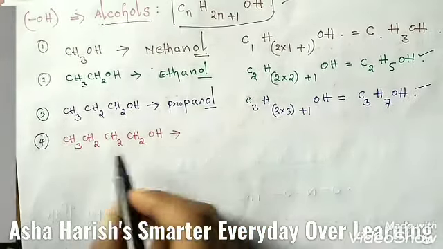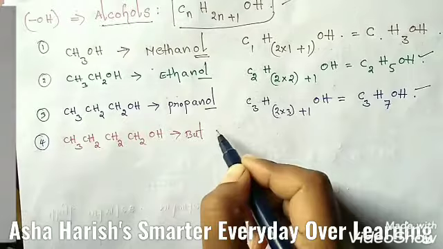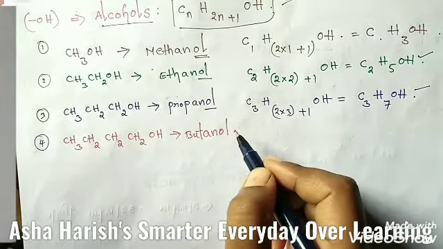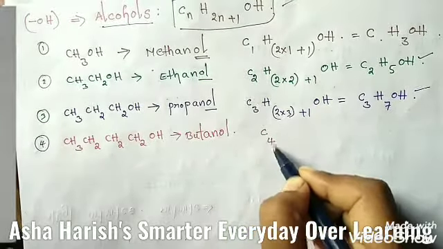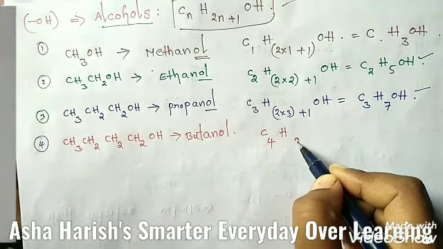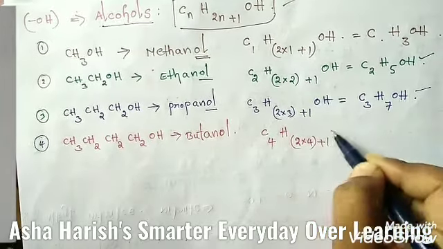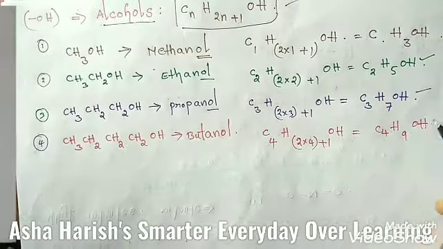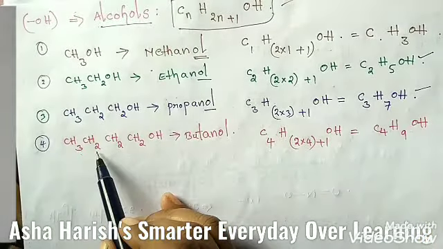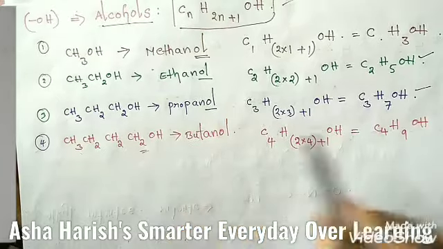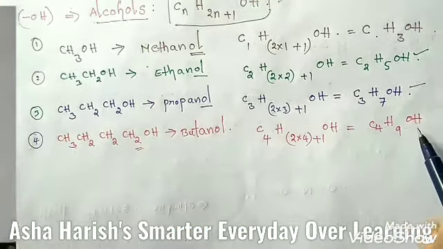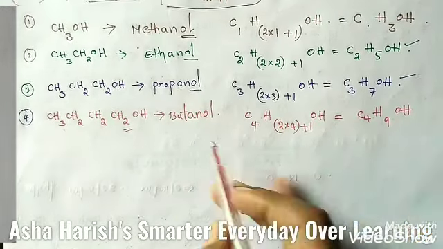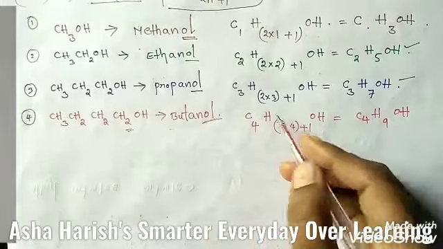In the fourth example, there are 4 carbons. Then the root word should be but, and the same suffix OL, butanol, right? Here carbon atoms are 4: H 2 into 4 plus 1 OH, and C4H9OH. If you count the hydrogens here, 3, 5, 7, 9 hydrogens and 4 carbons, with the alcoholic group OH. C4H9OH, this is the formula of butanol. Here OL is the suffix.